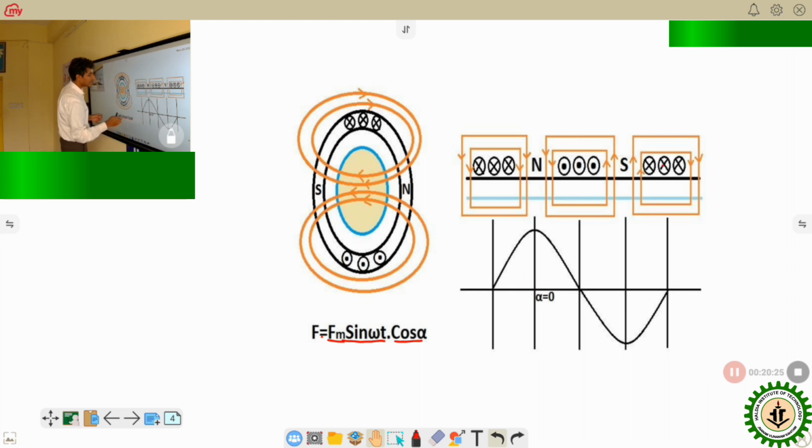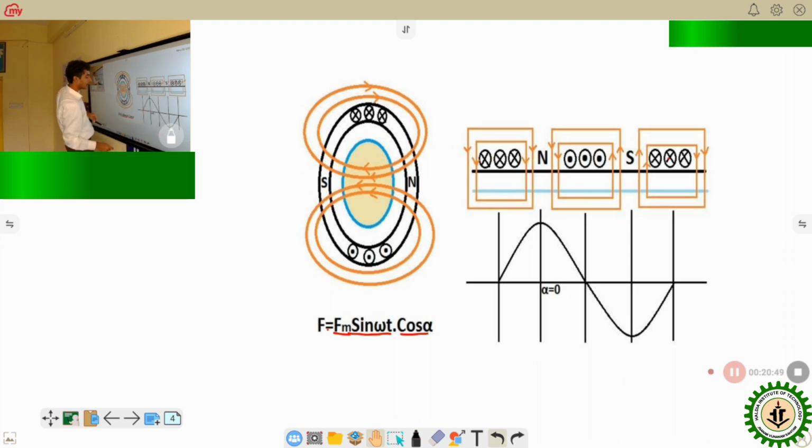How is this stationary pulsating MMF distributed in space? Alpha equals 0 is at the axis of the winding. So from the axis of the winding, if we rotate, it follows a cosinusoidal graph.